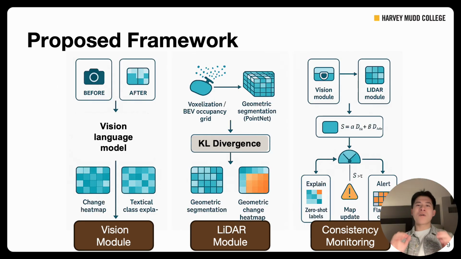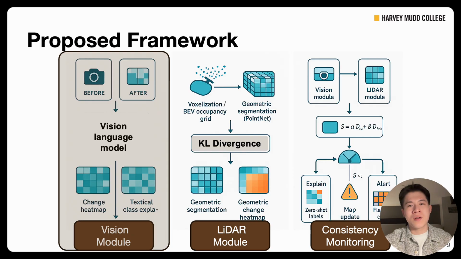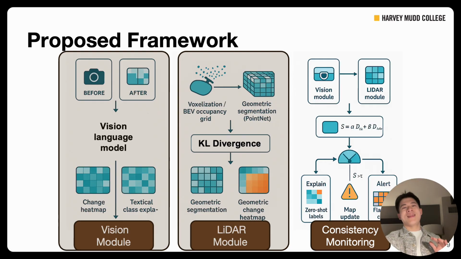All right, so our framework detects map anomalies in urban driving scenes by jointly analyzing camera imagery and synthetic LiDAR point clouds derived from depth maps. On the vision side, we use a vision language model to identify map discrepancies and then perform a pairwise comparison of before and after masks to generate a per-frame change distribution whose KL divergence measures the severity of the visual disruptions. On the geometric side, depth images are back-projected into 3D, range filtered, and normal augmented, and then fed to a learned point cloud segmentation network.